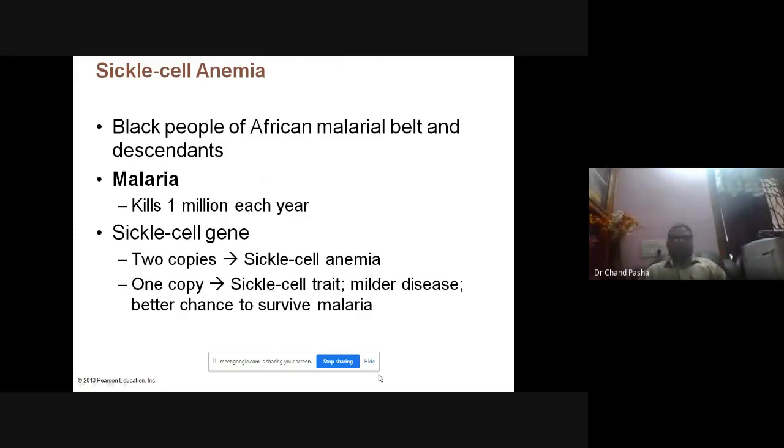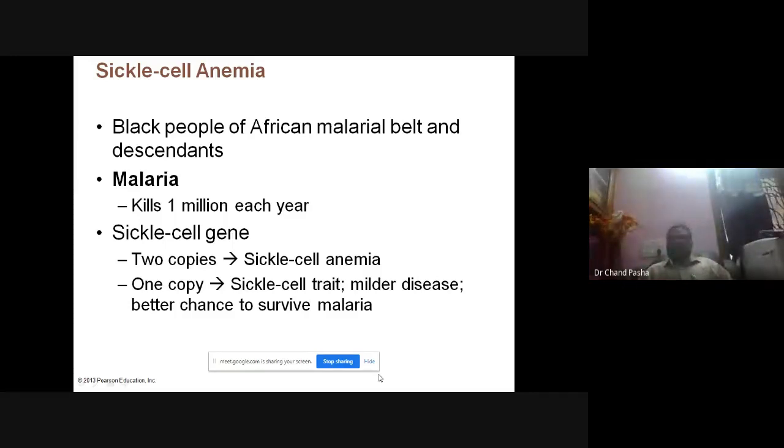And people with sickle cell anemia also do not get infection of malaria because the membrane is disturbed in this case. Generally if it is homozygous, both the copies are sickle cell genes, then it is expressed, and severe disease will be there, and you can see the anemia very clearly. Whereas if it is one copy, like one is the sickle cell gene and the remaining is normal, in that case, what happens?